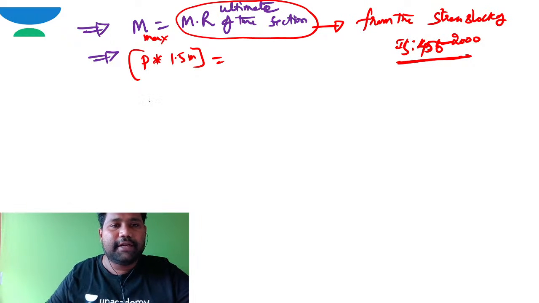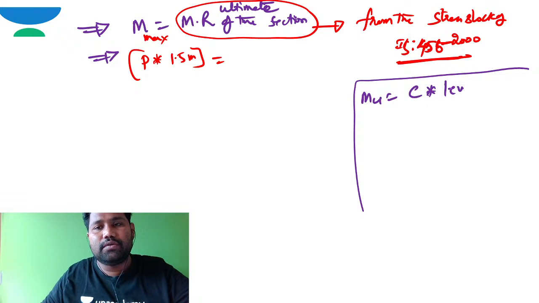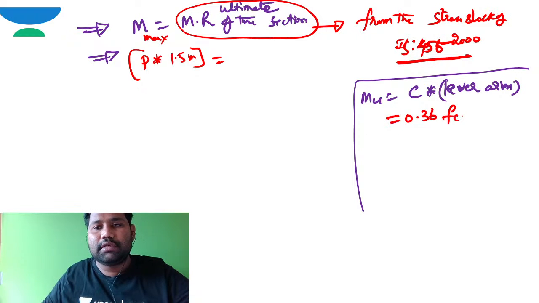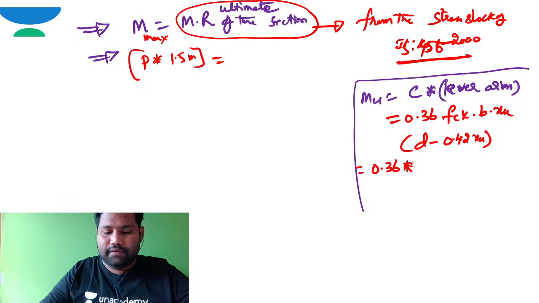The ultimate moment of resistance is compression force into lever arm, that is 0.36 FCK.